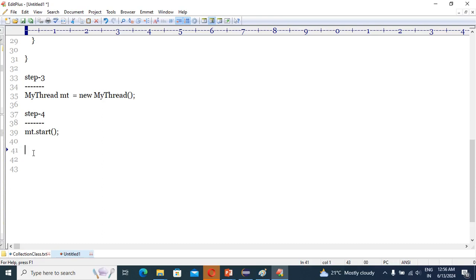So first I will write here what I told you: if an application contains more than one thread, then execution is decided by the thread scheduler. Keep this in mind.